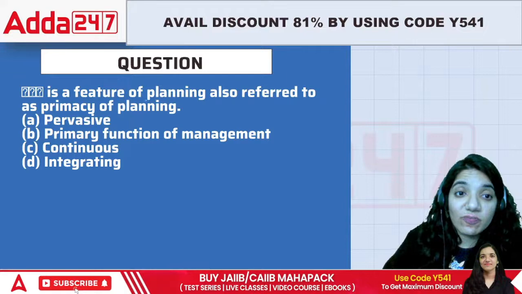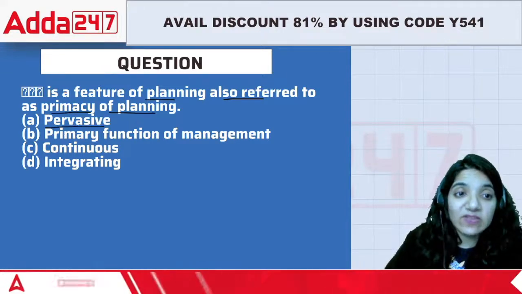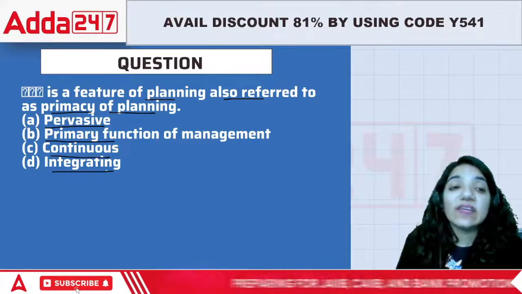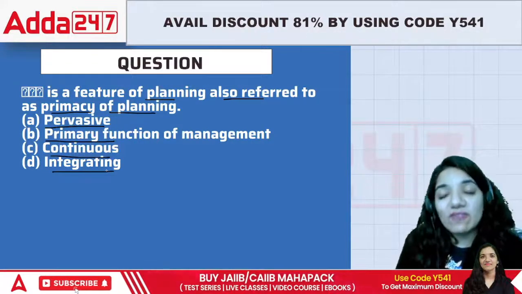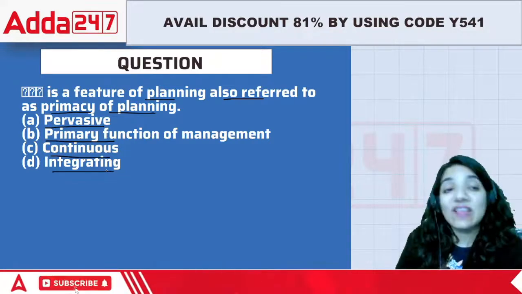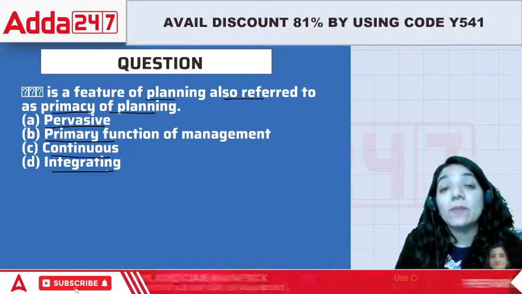Dash is the feature of planning, also referred to as the primacy of planning. Pervasive, primary function, continuous, or integrating. See, pervasive means required at every level and in every organization. Primary function of management, it's the first level of management. Primacy means being the first. That means the correct answer is B.